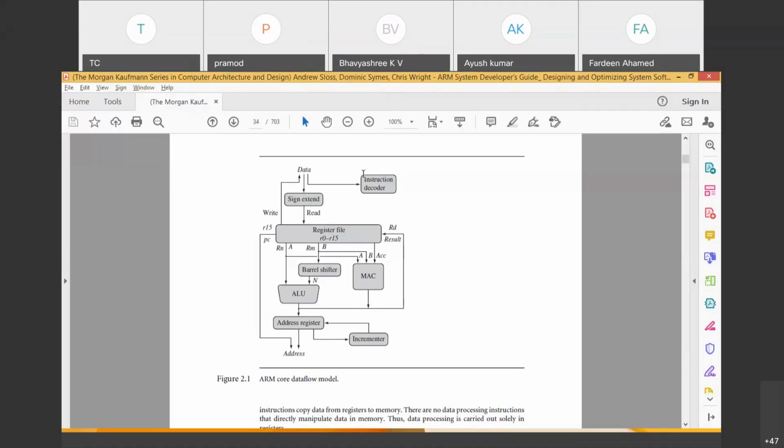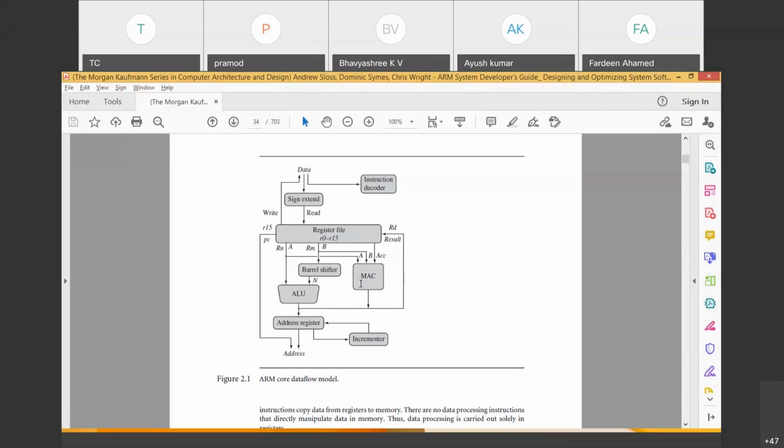Here you observe there are different functional blocks. You have to remember what the functional blocks are. The ARM processor has an instruction decoder, a sign extend block, and a register file. Register file means a collection of registers. The architecture has registers here. It has an extra component called the barrel shifter. It has a functional block called the ALU. All microprocessors and microcontrollers will have an ALU, so the ALU is mandatory.